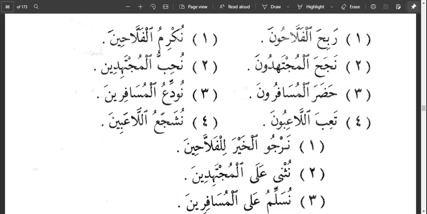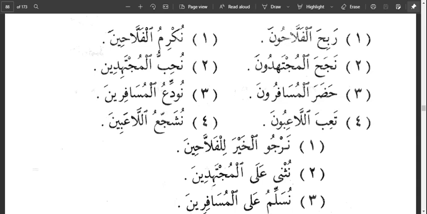The second one, Najah al-Mujtahidun. The diligent ones, the hardworking ones succeeded. Then the third one, Hadarul Musafirun, the travelers arrived.